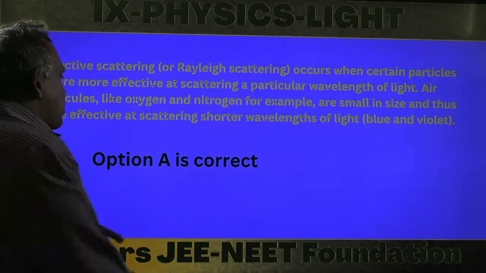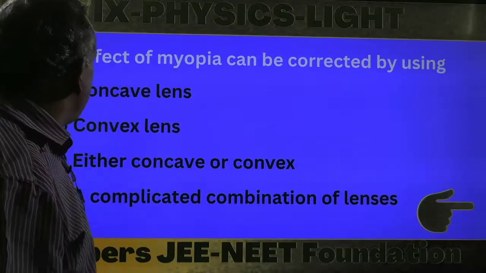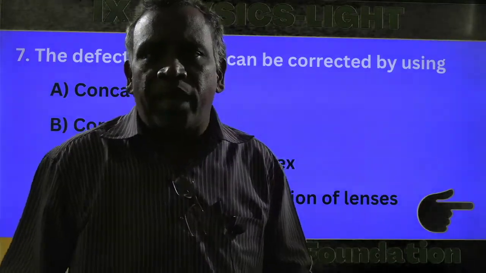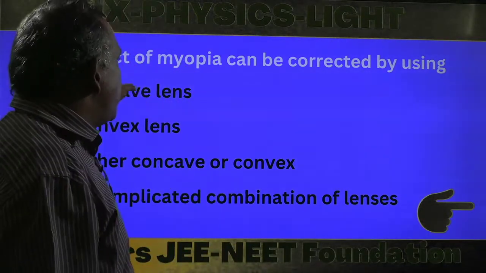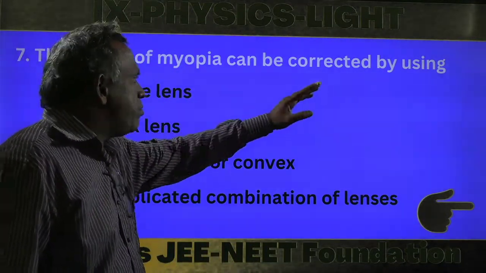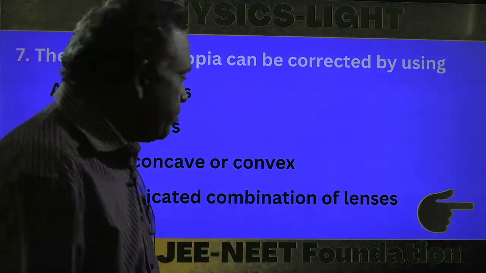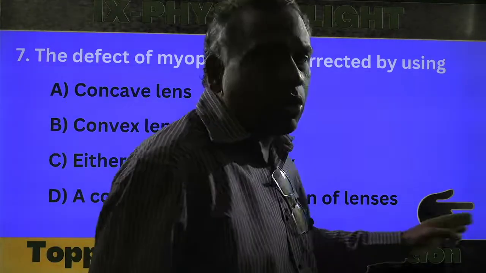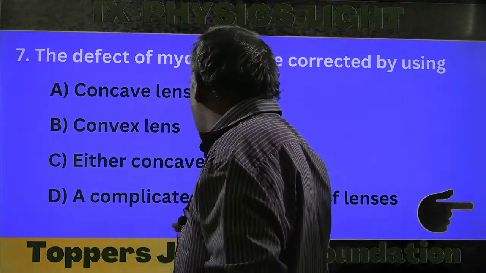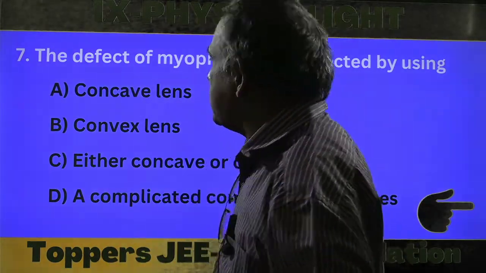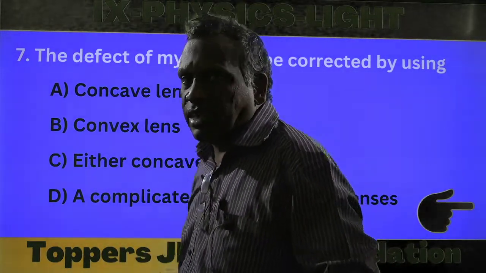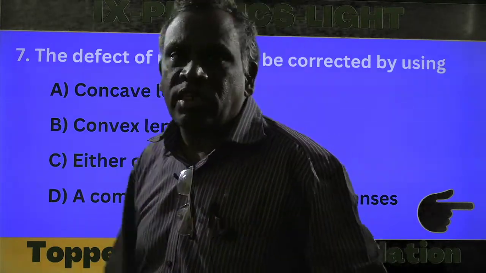Option A is correct. So the next question: the defect of myopia can be corrected by using dash lens. Options are concave lens, convex lens, either concave or convex, or a complicated combination of lenses. Myopia is short sightedness.